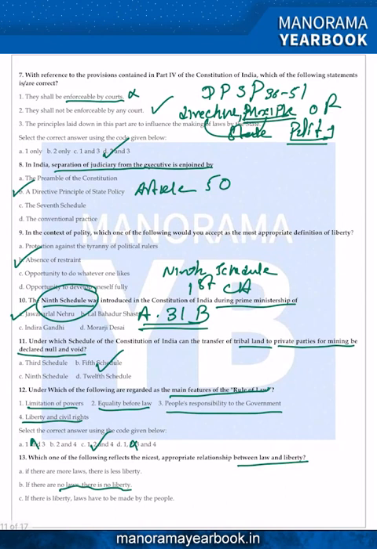So look at the first statement itself. If there are more laws, there is less liberty. We can't say completely that if there are more laws, there will be less liberty. So the first statement is wrong. If there are no laws, there is no liberty. If there are no laws, there will be more liberty. So that option is also wrong.